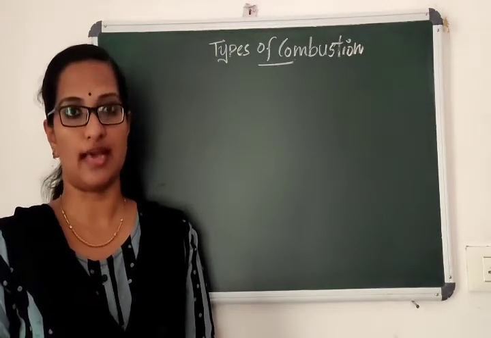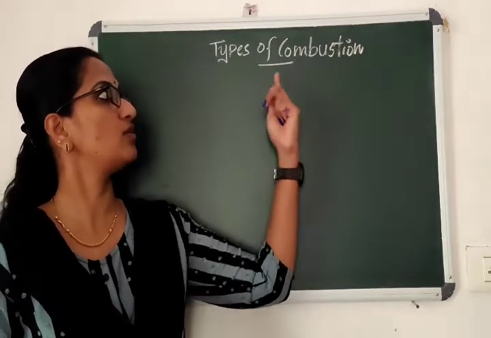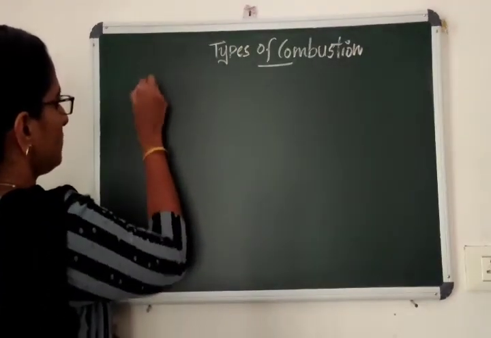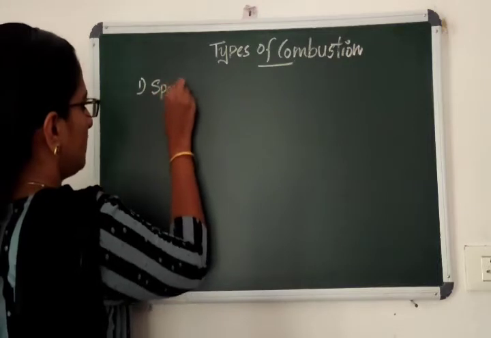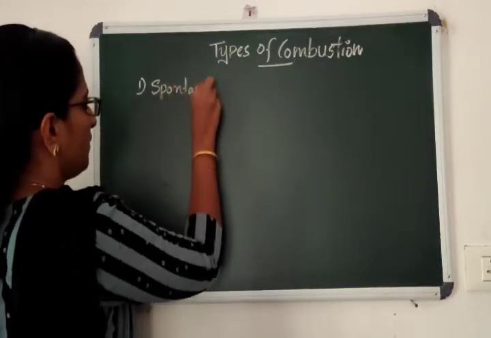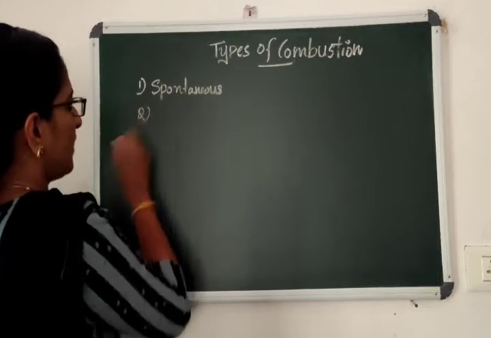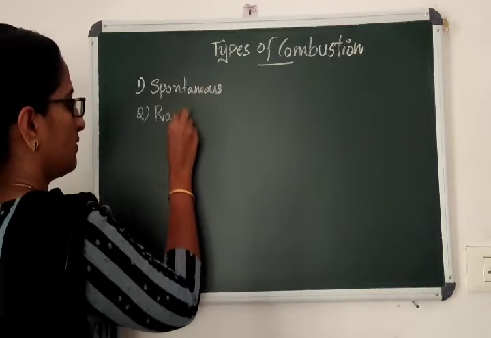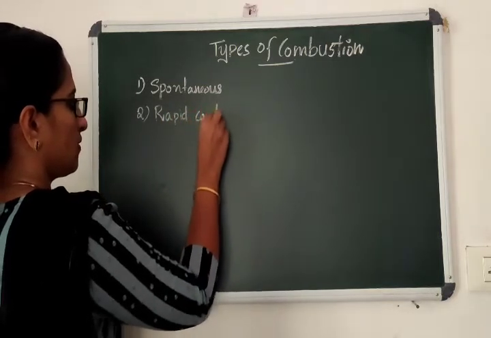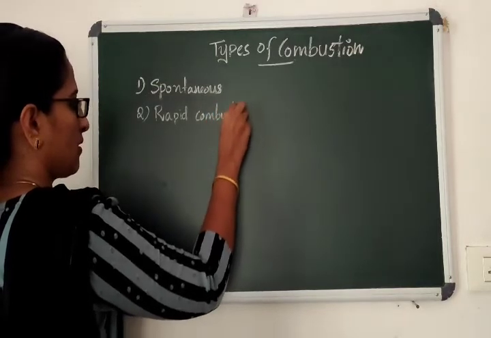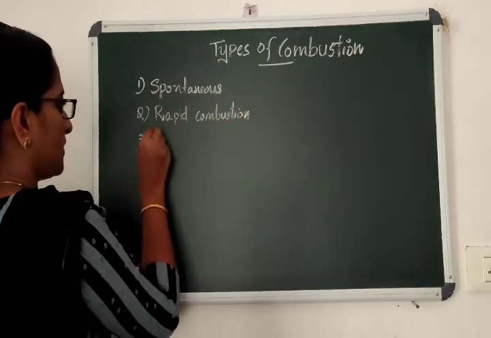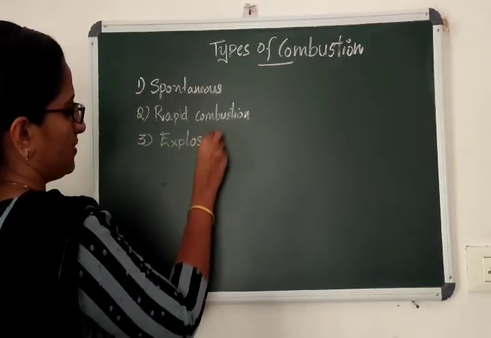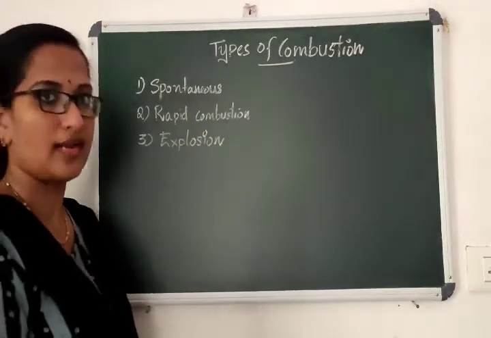Based on that, let's divide combustion into three types. The first type is spontaneous combustion, the second type is rapid combustion, and the third type is explosion. Let's discuss one by one.